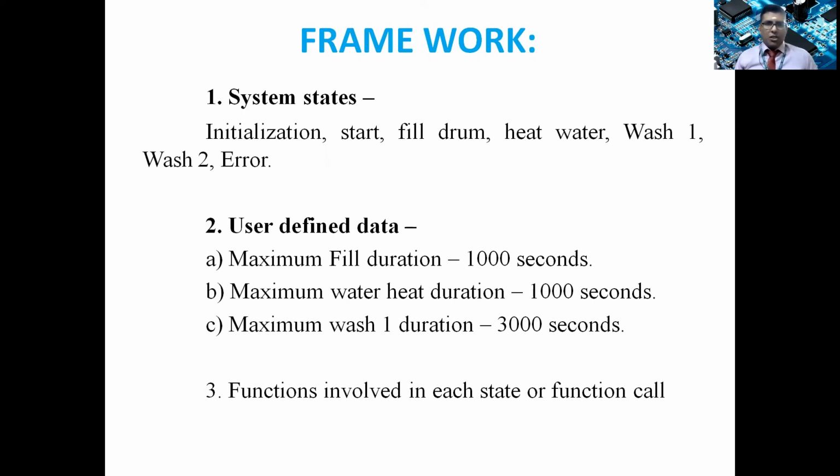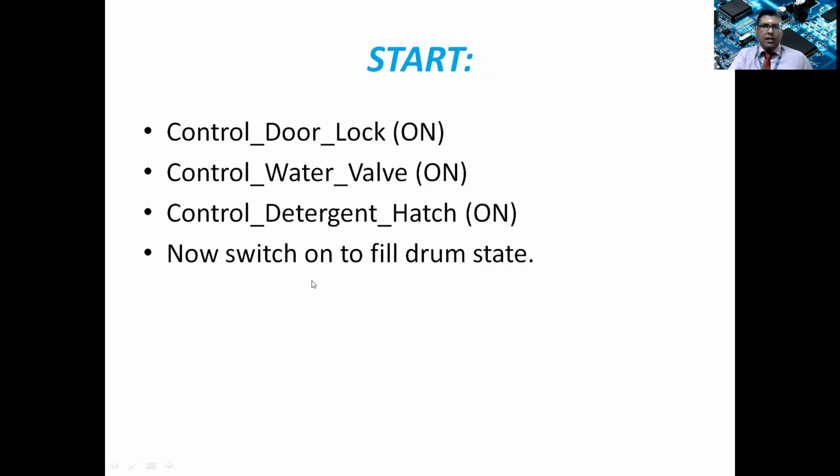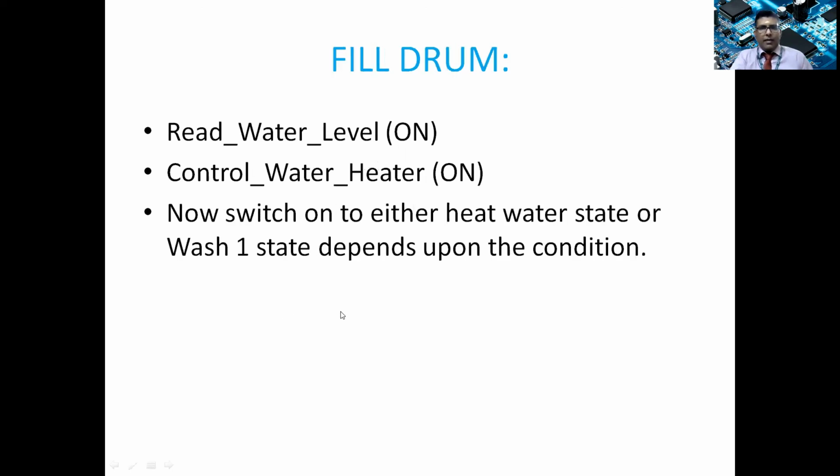So these functional calls are involved in each of the states. So user-defined data was given as input. And initialization basically covers control motor, control pump, control water heater, control water valve, and read select dial. So all these things are initialized first when the machine is to be operated at the first level. And when the machine is started, these are the various things which should be running: control door lock, control water valve, and control detergent hatch, and all these things will be running.